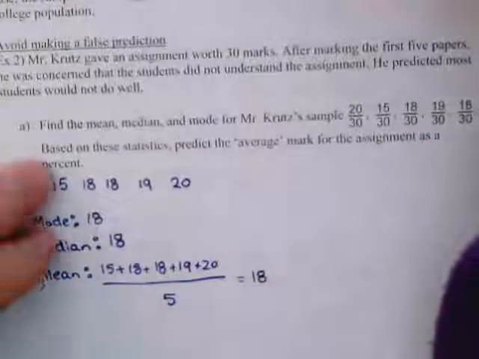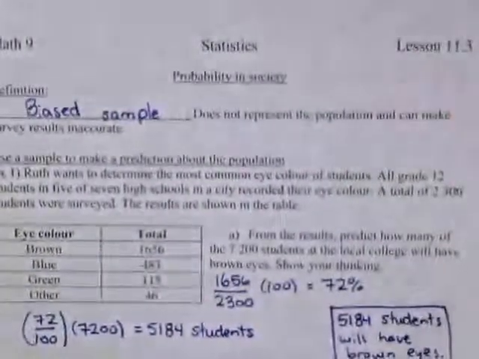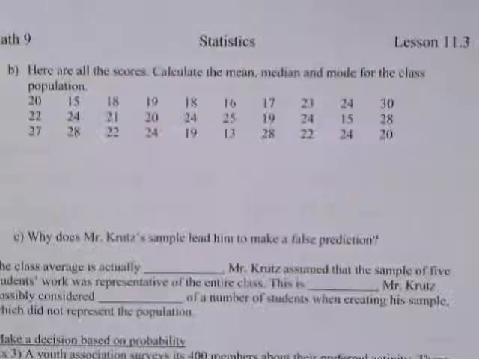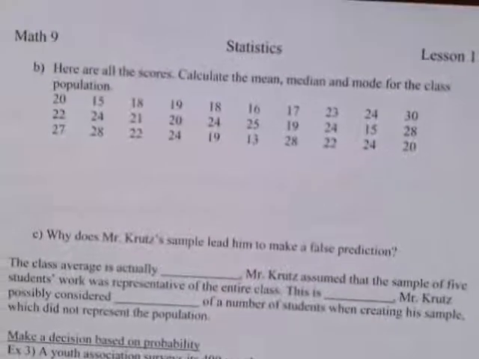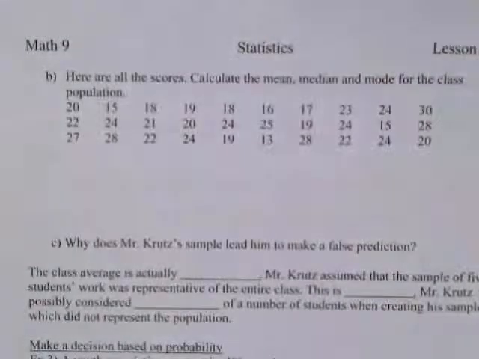So let's now go to the second page here, and let's figure out why this was a false prediction. Here are all the scores. Calculate the mean, median, and mode for the class population. As you can see now, we have a total of 30 tests, so there were 30 students. So putting this all into numerical order to start, let's get going on that.